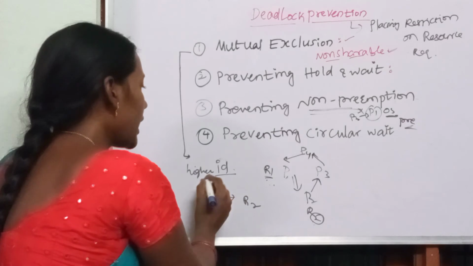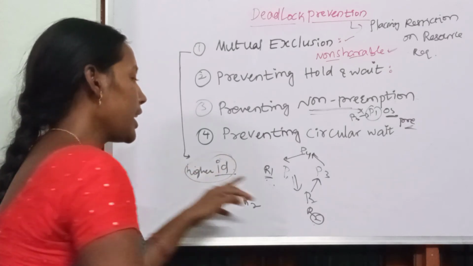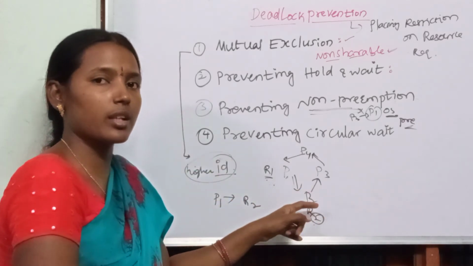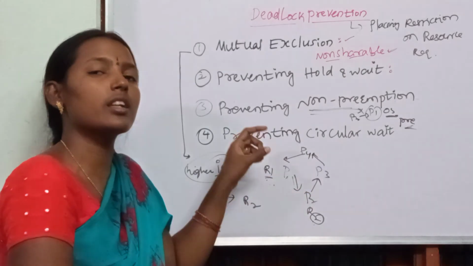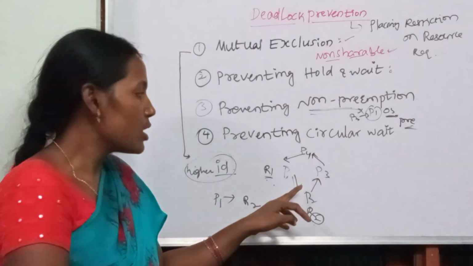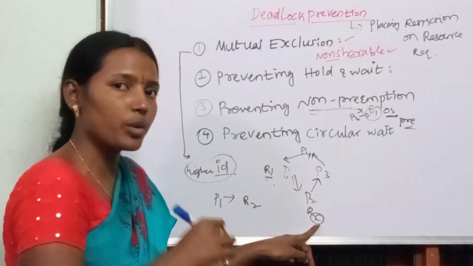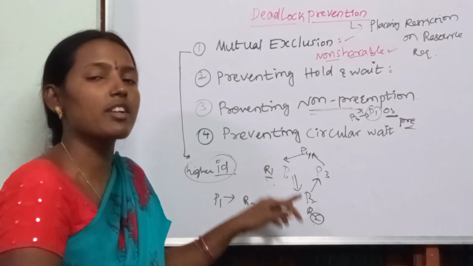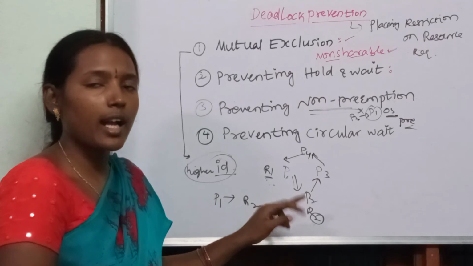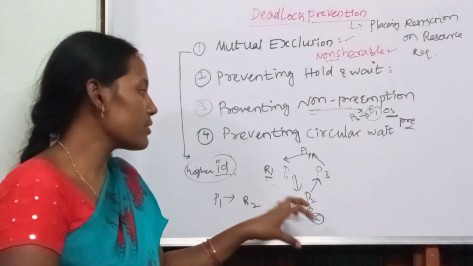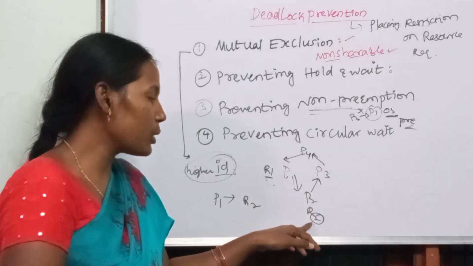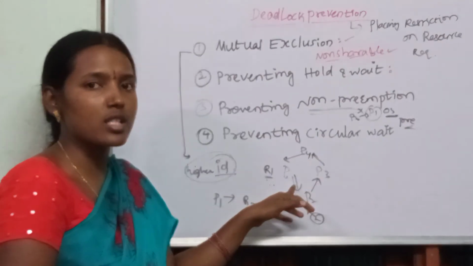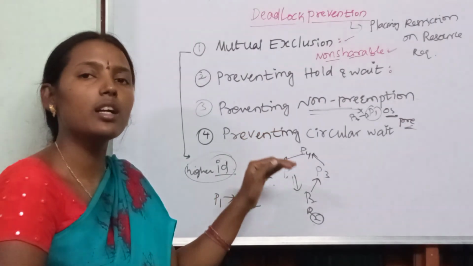That means if a process is requesting a higher ID resource, it must release its resources. So P1 releases R1, then requests R2. If R2 is free, the operating system will give R2 as well as R1 to P1. So P1 will execute the task.